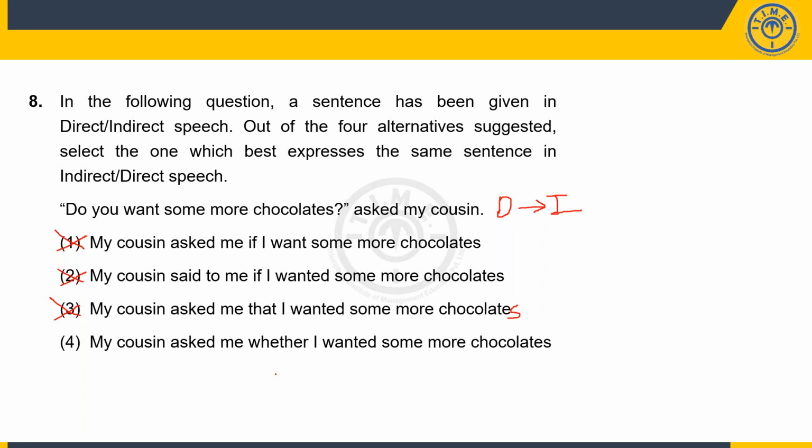My cousin asked me whether I wanted some more chocolates. Generally, when it's a question with 2 alternatives, yes and no, I use an if or I use a whether, something like that. So option number 4 therefore becomes the best answer. Even here, if they're given as asked, my cousin asked me if I wanted some more chocolates, even that would have been right. But as it is said, 2 became wrong. The right answer here is option number 4.